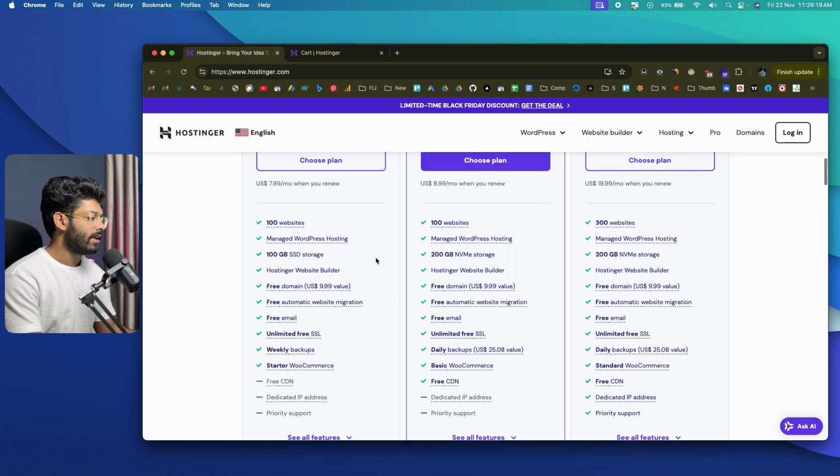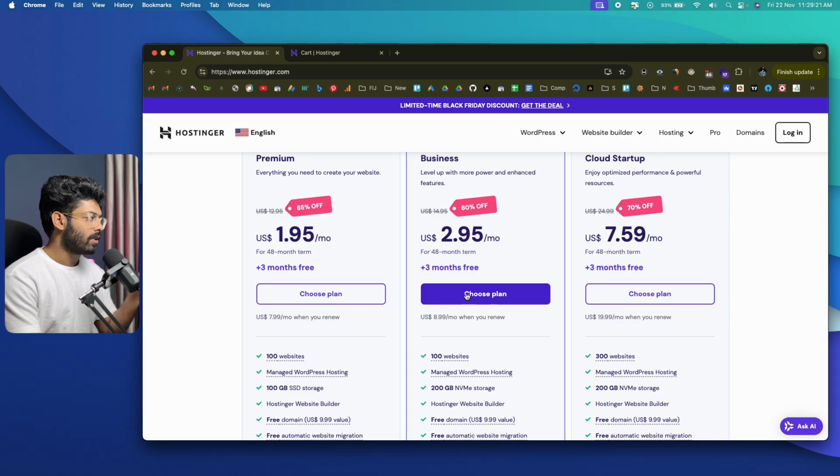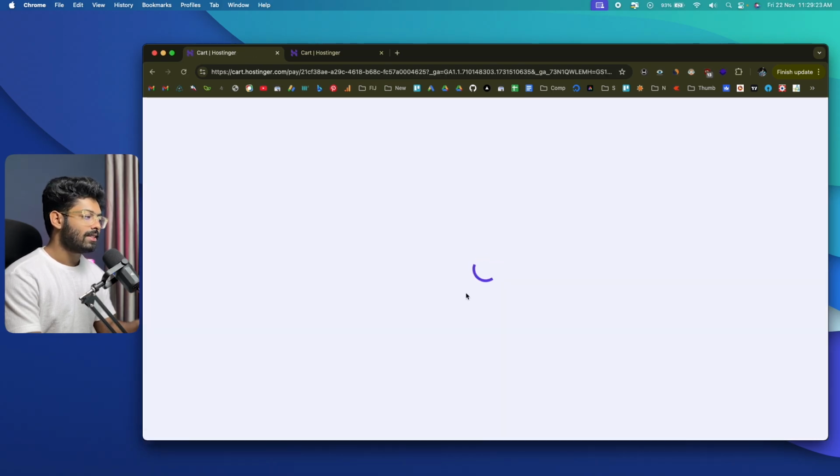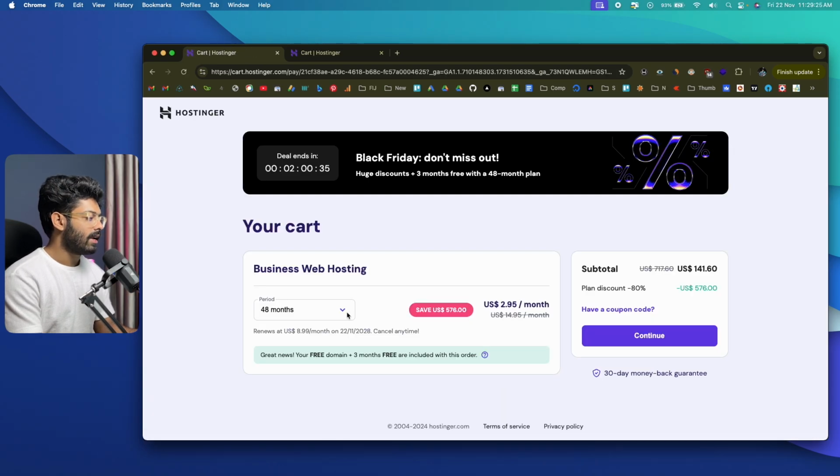Similarly, you can click on this choose plan option from the hostinger.com version, and the same applies here as well. You can select a duration, and you will see that as I change the duration, the pricing also changes. 12 months is 345, for 24 it's 325, and for 48 it's 295. And as you can see, great news, your free domain plus 3 months free are included with this order. That means you get 3 months of hosting for free and also a free domain with this order. You'll have to select at least 12 months in order to be eligible for the free domain.